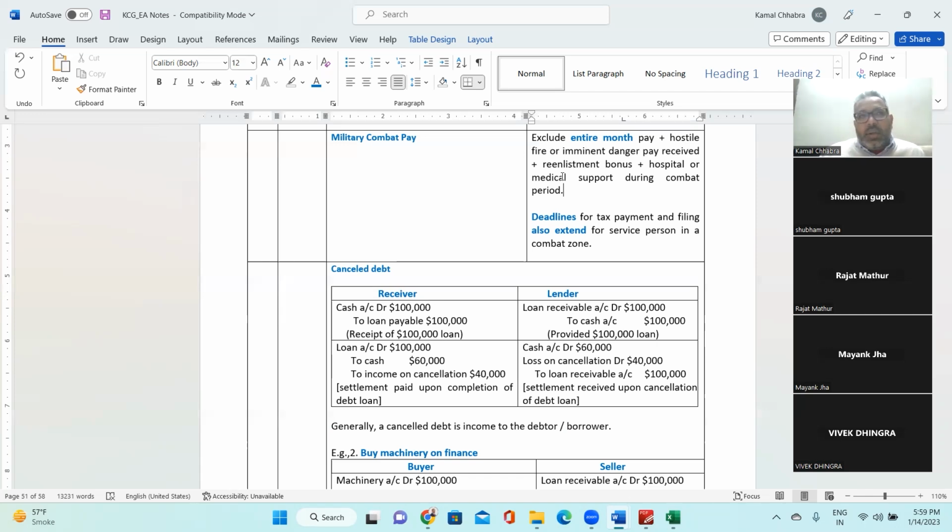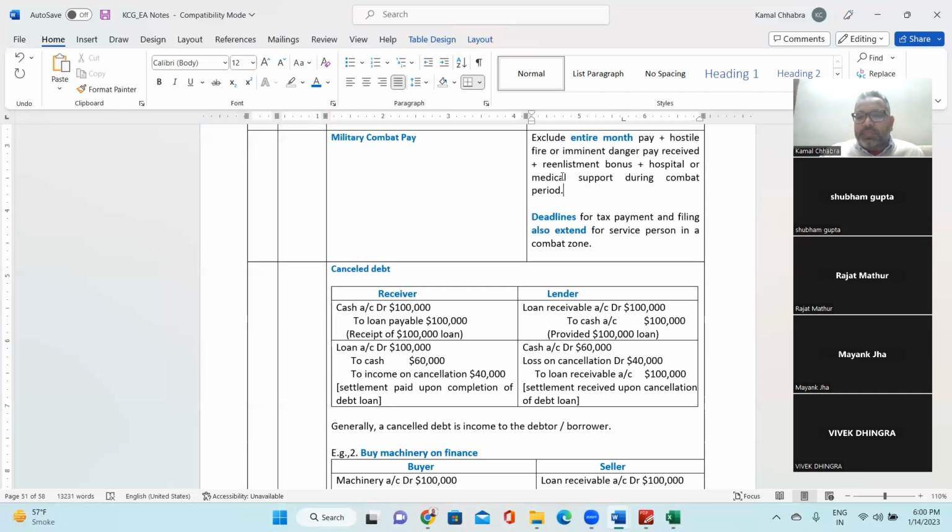That was a difficult time for the US soldiers, because there was a situation similar to what we have in Ukraine these days. In that scenario they paid extra money to those soldiers and their families. So that money is also considered tax-free. Any bonus, any hospital or medical expenses during the combat period is completely excluded for tax purposes.